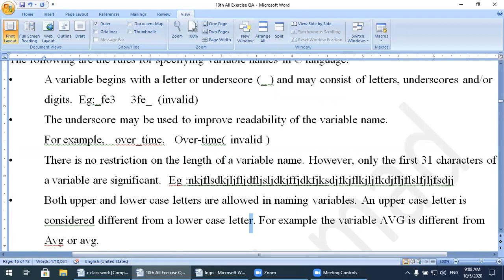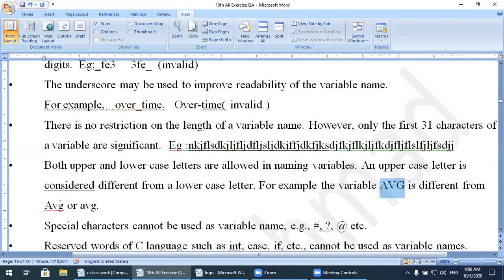Okay, for example, the variable AVG, watch here the characters. A is capital, V is capital, and G is capital. So this is a single variable, it is a valid variable, but it is different from Avg like this one. Why different? Over here, watch, the first character is capital, but the next two characters are small.